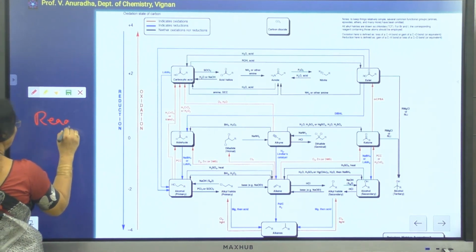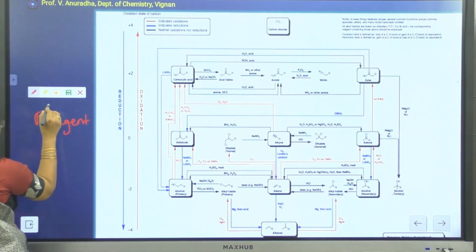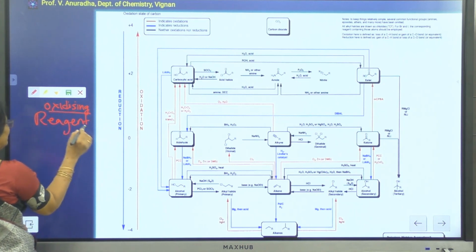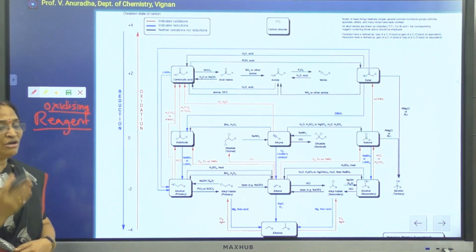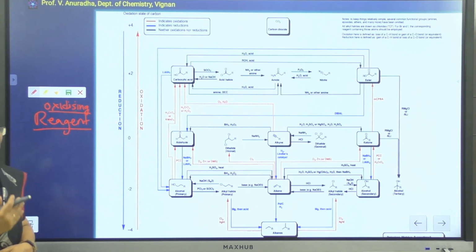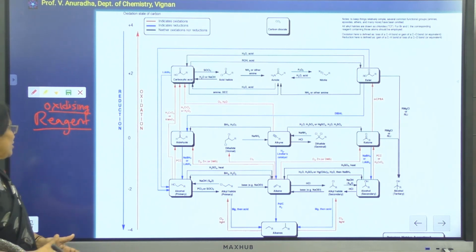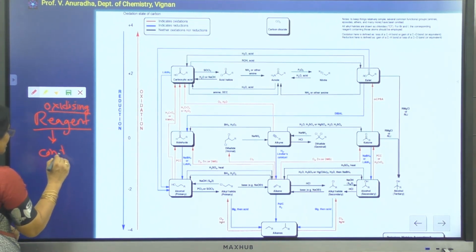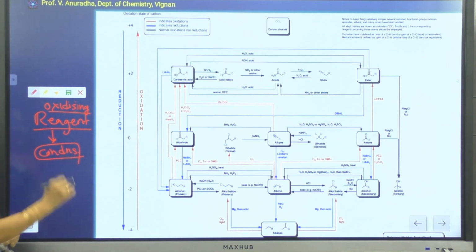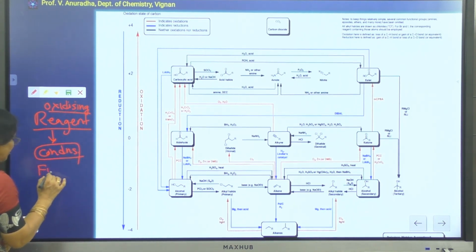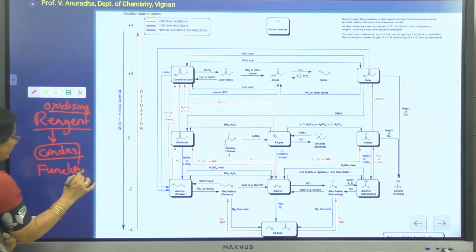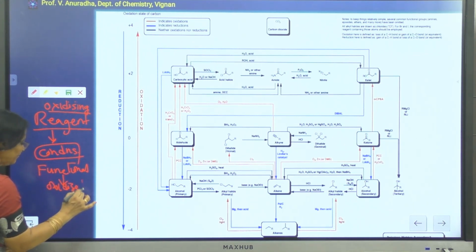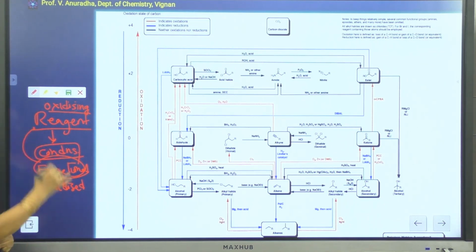So in this particular unit, you will be studying about different oxidizing reagents. What are the different oxidizing reagents that are used for the oxidation of your organic molecules and for the conversion of one functional group into the other functional group? What are the conditions that are necessary for that particular oxidizing reagent, and which functional group can be converted into the oxidized functional group? What are the different substrates that are used for a particular reagent?